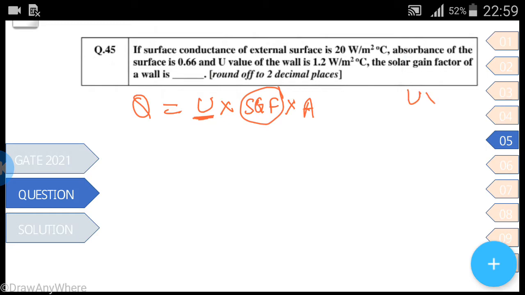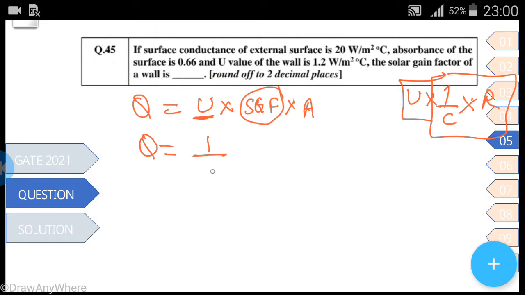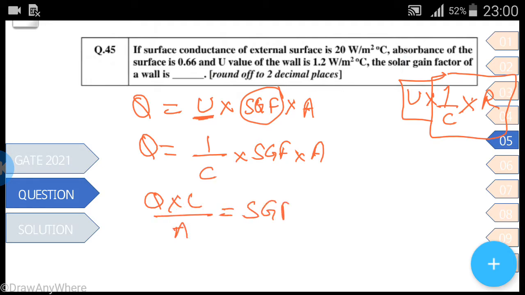U is inversely proportional to conductance and directly proportional to resistance. This relation you have to always remember. So here Q is equal to 1 by C, where conductance is given, multiplied by SGF, solar gain factor, and absorption. So Q into C divided by A will be the solar gain factor.